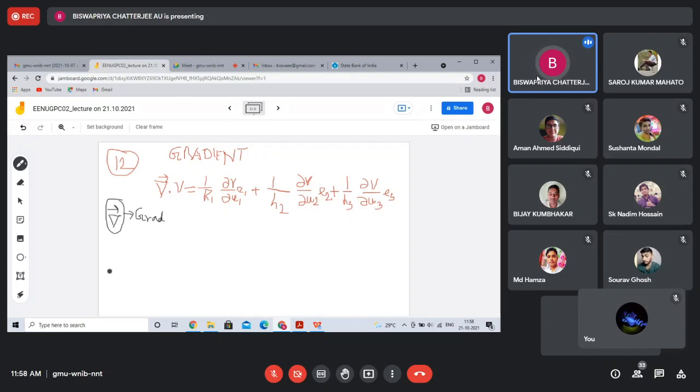So here V has to be a scalar quantity, right? So when this grad operator is operated on a scalar, then it is called the gradient function.